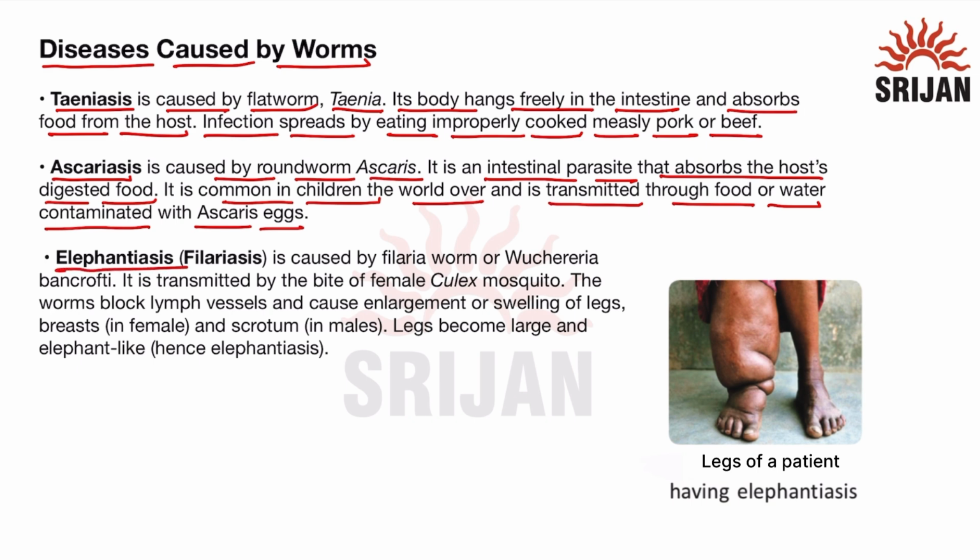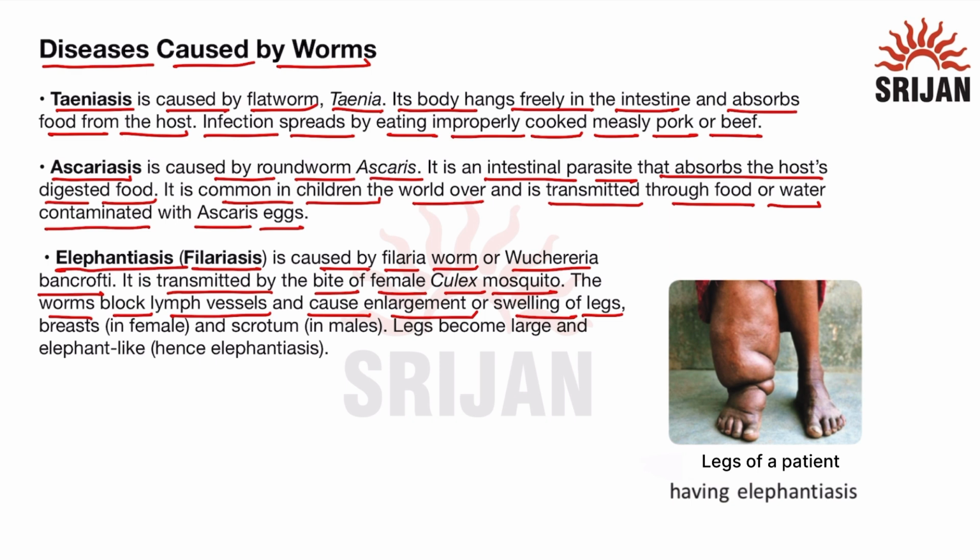The third disease is elephantiasis, which is also known as filariasis. It is caused by the filaria worm, Wuchereria bancrofti. It is transmitted by the bite of the female Culex mosquito, which acts as a vector. The worm blocks lymph vessels and causes enlargement or swelling of the leg.